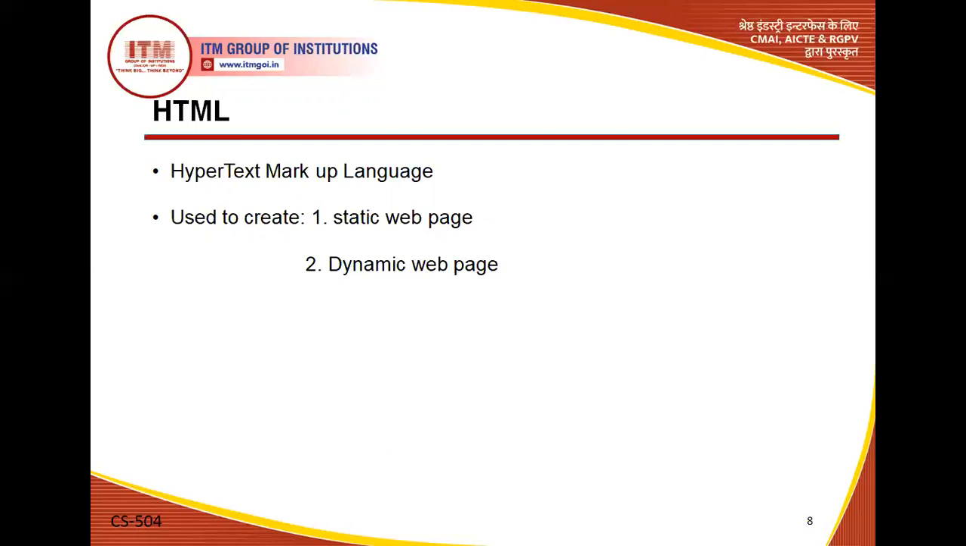So if we talk about HTML, it's hypertext markup language. And the motive of using HTML is, first, to create static web pages, and the other is dynamic web pages. So these are the two very basic things that we'll discuss here. Static web pages are used whenever we create a web page in offline mode, and dynamic web pages are used when we create a web page in online mode.